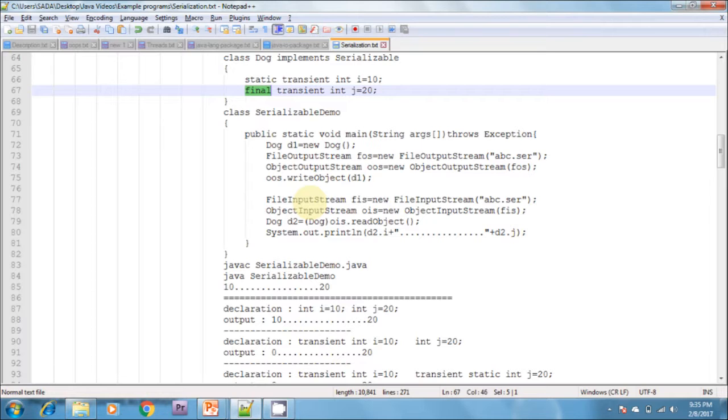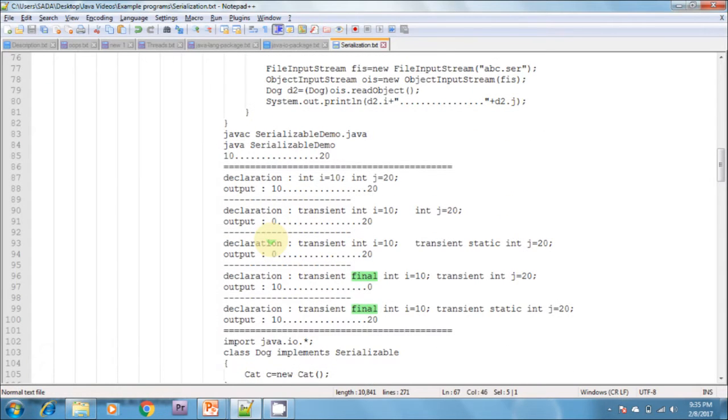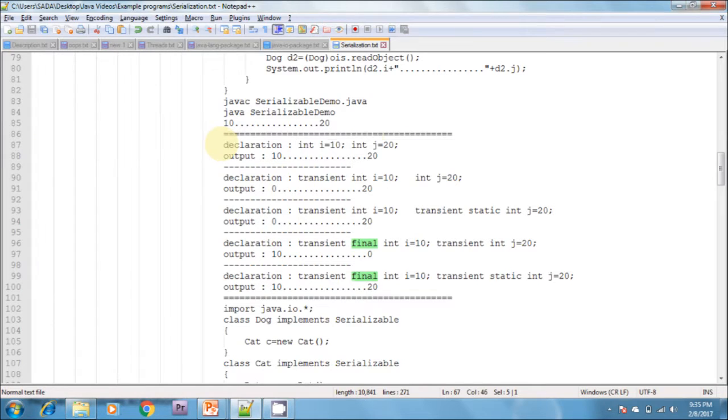concept. Now, here I can show some examples. If you are declaring plain variables, int i equals 0 and int j equals 0, those successfully participate in the serialization and deserialization. If you are declaring transient int i equals 0 and int j equals 0, transient variables do not participate in the serialization concept.